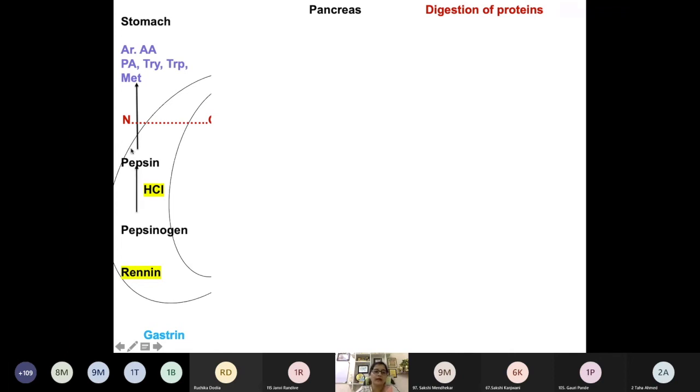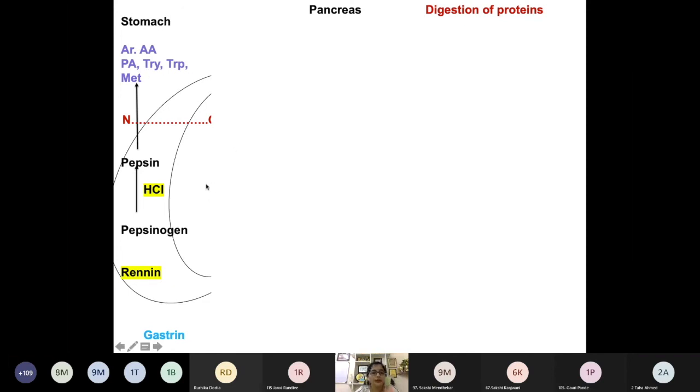Now pepsin has a bond specificity, so it will cleave the peptide linkages. Pepsin is an endopeptidase, and it will cleave the peptide bonds formed by aromatic amino acids like phenylalanine, tyrosine, tryptophan, and one more, methionine. So you have to remember that. Pepsin will act only on these bonds, and it will lead to the synthesis of oligopeptides.